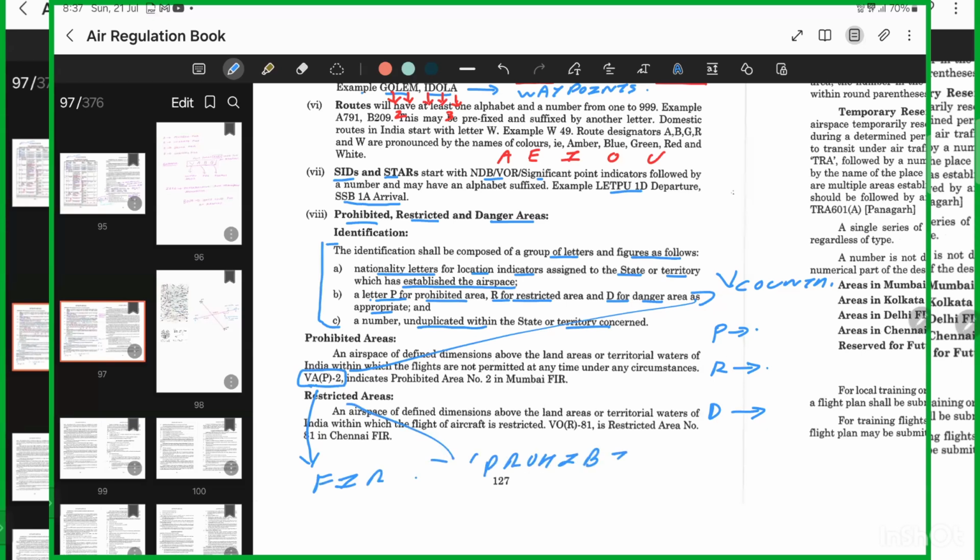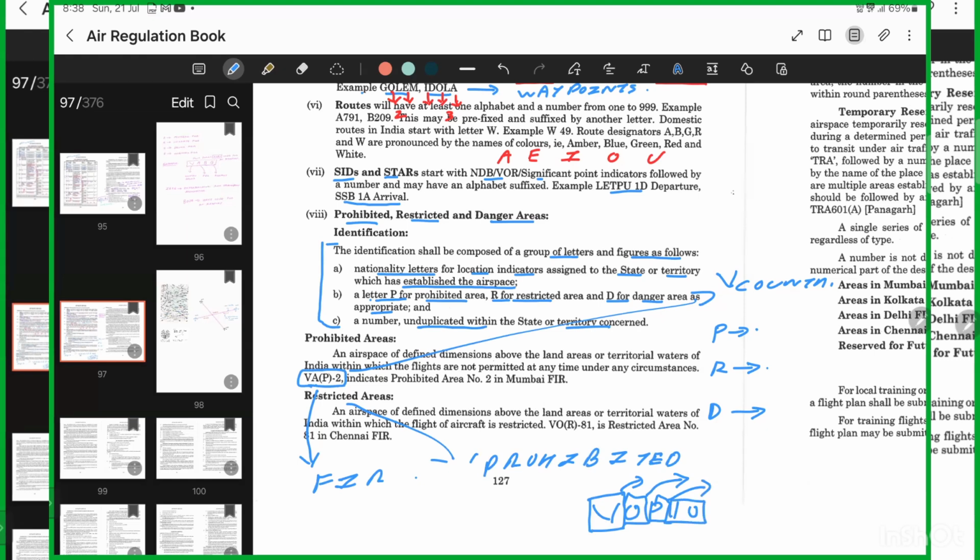Understood how to interpret this? Tomorrow you may have a prohibited area VOP10. V means this prohibited area is present in India, O means it is in Chennai FIR, P is the prohibited area, and 10 is the number.